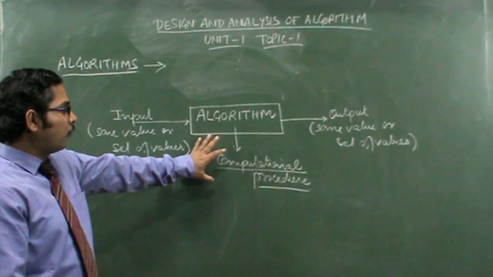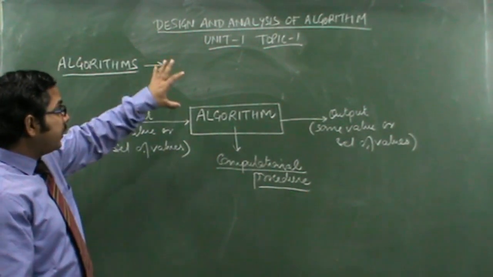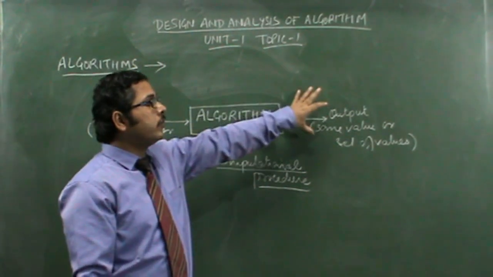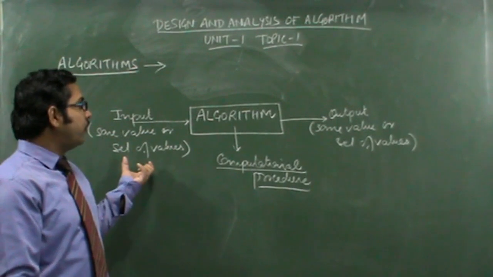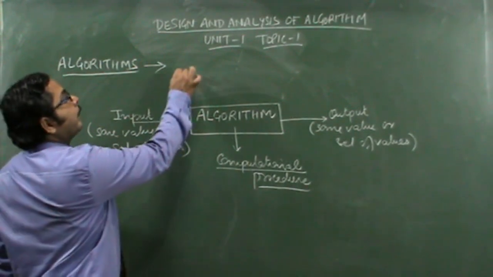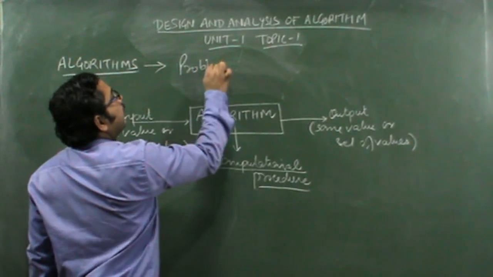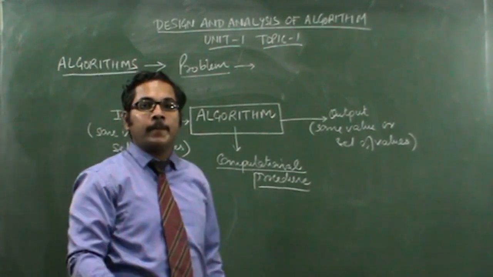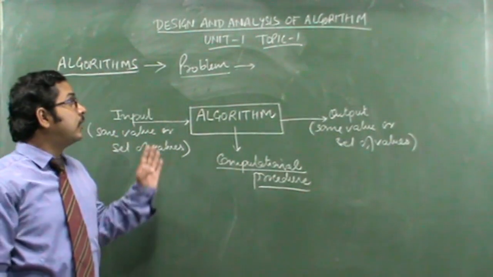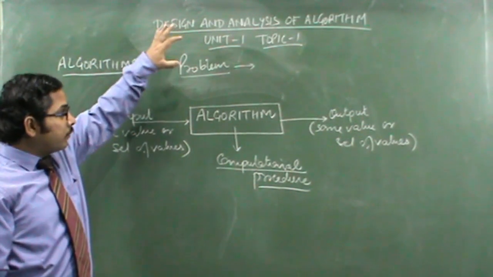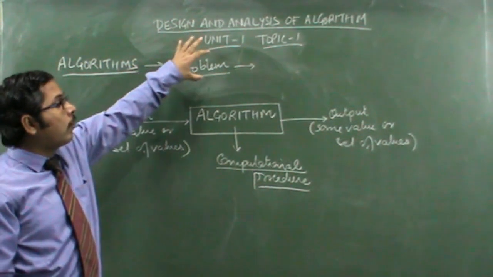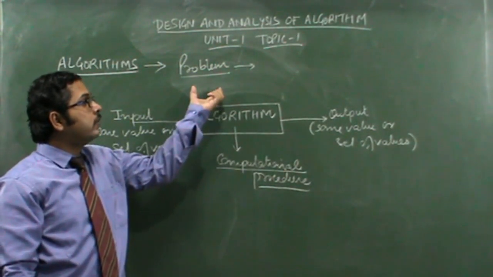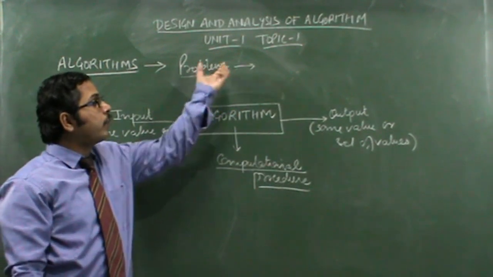But the main term which is coming here is, what do you mean by computational procedure? Before that, we notice that in the algorithm we are giving an input, and on the basis of that input the desired output is generated. What type of input we are giving depends upon the problem which we are solving. For example, we have to solve the problem of sorting. Let's say we are given few numbers and we have to sort these numbers in ascending order. Then the problem is of sorting.